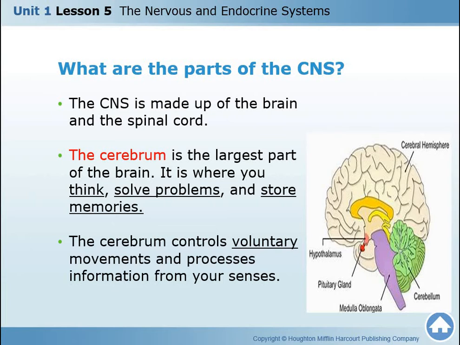Also, the cerebrum will control all the voluntary movements, and also it can translate the information from your senses. When you smell a specific smell, a specific perfume, let's say, this is because of the cerebrum that has the ability to translate this odor into a specific smell.